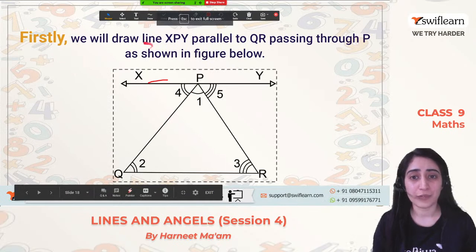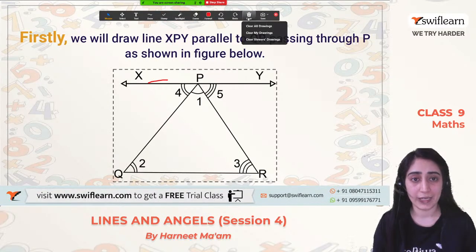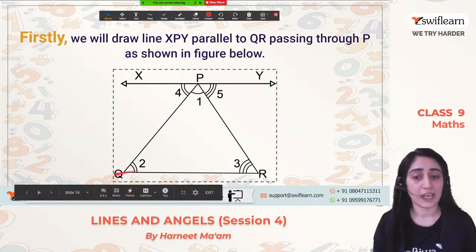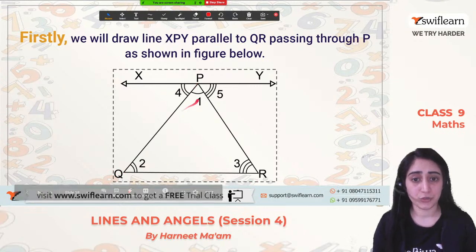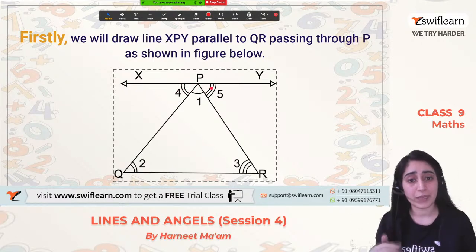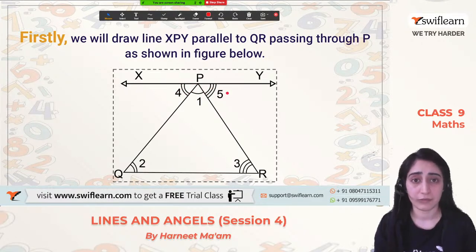Firstly, we'll draw a line XPY which is parallel to the line QR and passes through the point P, as shown in the figure. So what have we done? We have drawn a line XPY which passes through P, and it makes 2 more angles. We have named them angle 4 and angle 5, right?